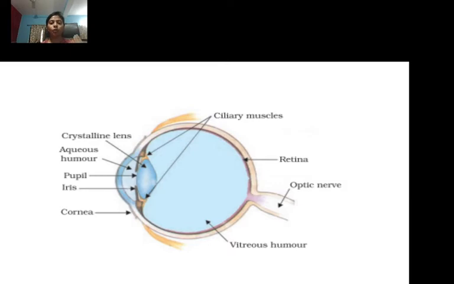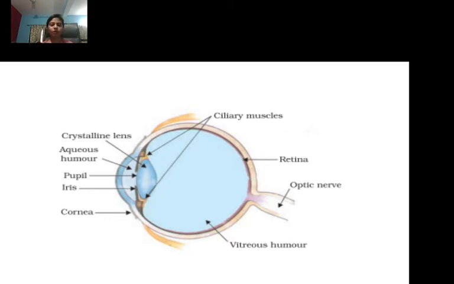And what has happened to those people, students, who cannot see distant objects clearly? What's the reason, Suman, why he is not able to see? Yes, Akansha, very good, because they have a weak eye. Okay, fine. Yes, Samir, because the light will not fall on the retina. Yes, very nice.